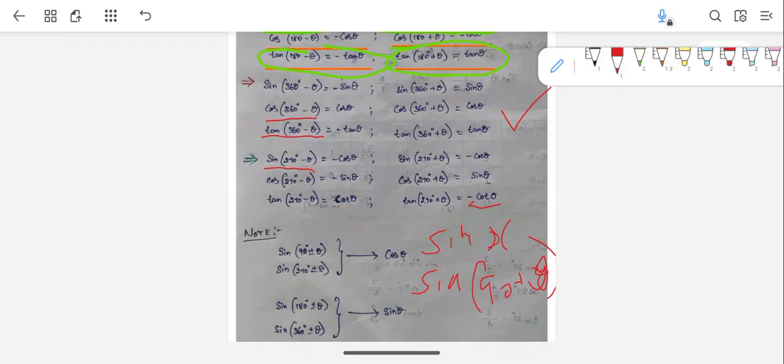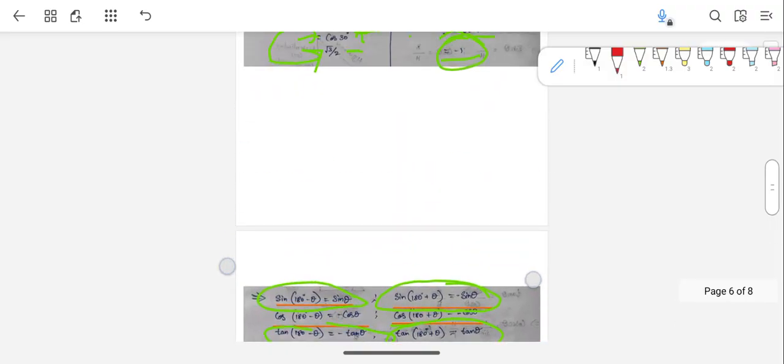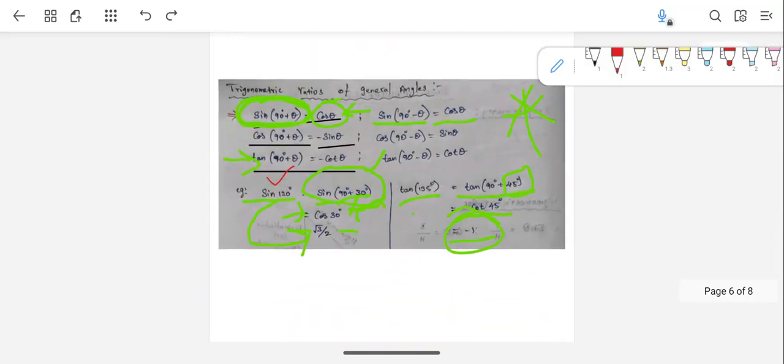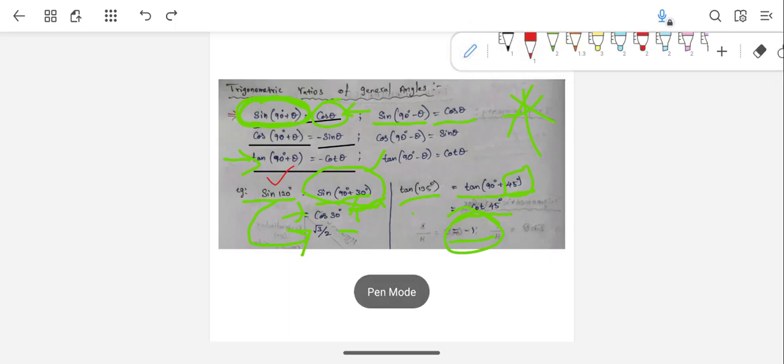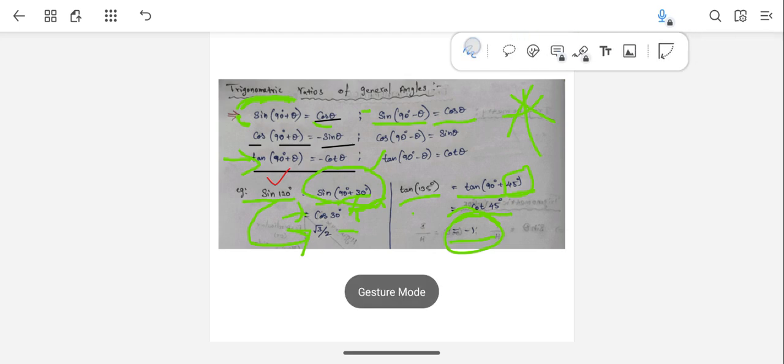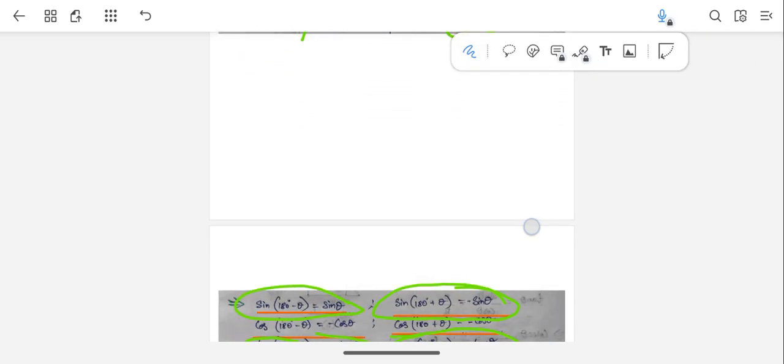So sine 90 plus theta you got. So now what do you want to know? First thing, as I told, positive or negative. Okay. So see here, sine 90 plus theta, directly from this formula you can see, right, sine 90 plus theta. It is positive only. Positive cos theta only. But what I am trying to say is, even if you forget,